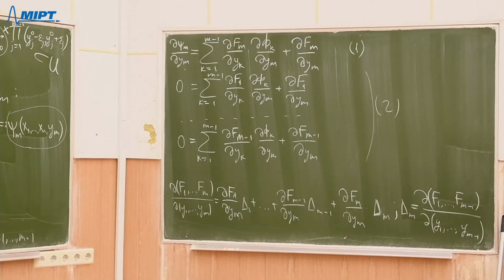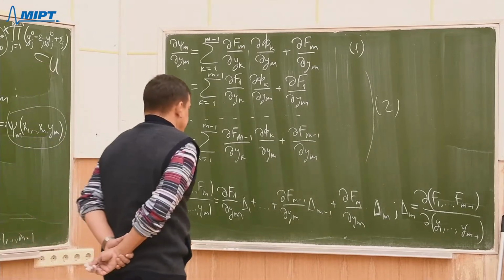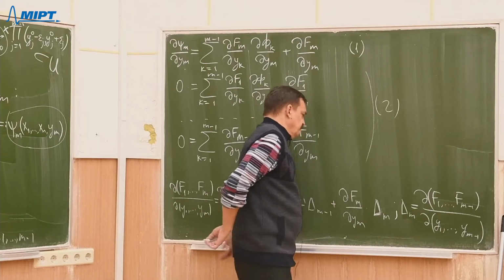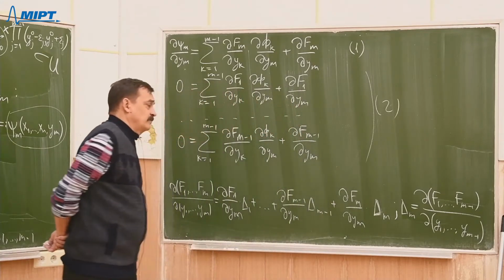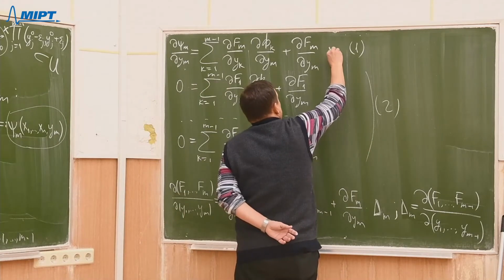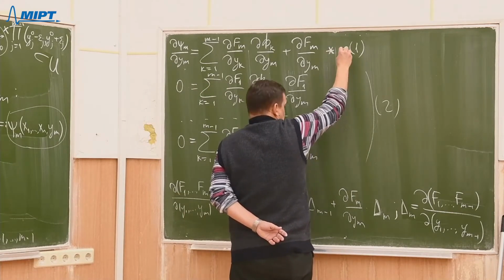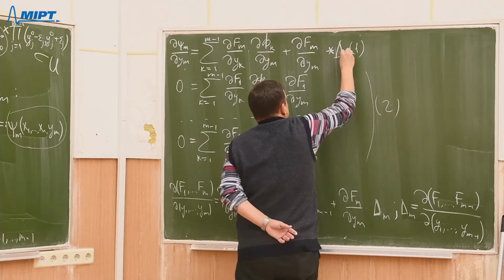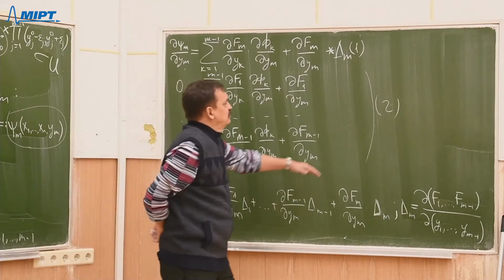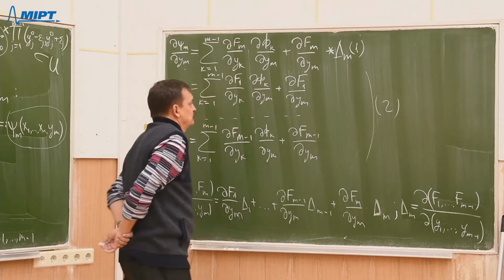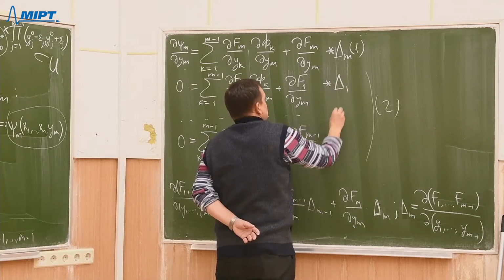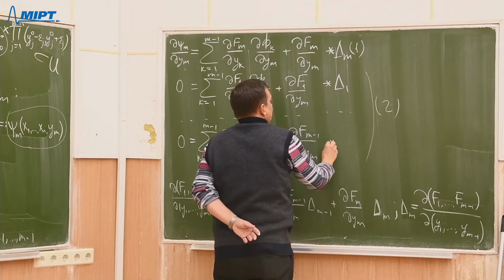Let's continue. Now numbers from delta 1 up to delta m are defined, and let us multiply the equation 1 by delta m, and the equations in the system 2 by delta 1, and so on, delta m minus 1.